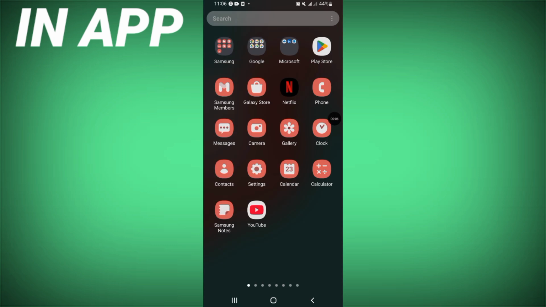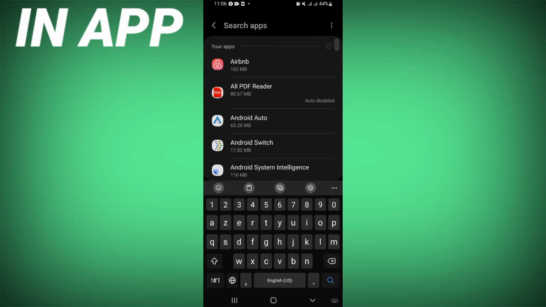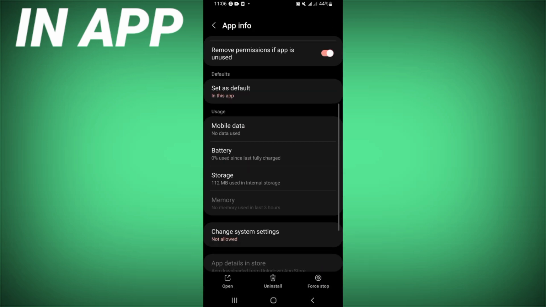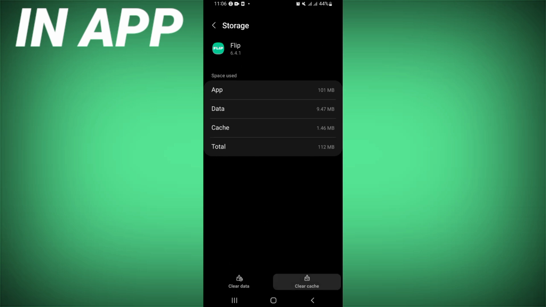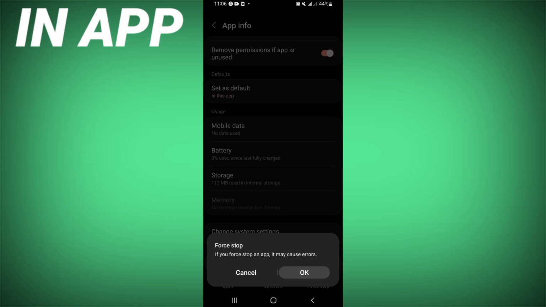If you have sound problem, just go directly open the settings of your phone. Click on apps option and search for Flip. Click on it like this. Scroll down here this list, click storage, click clear cache only. Back right now, click on force stop and click OK.